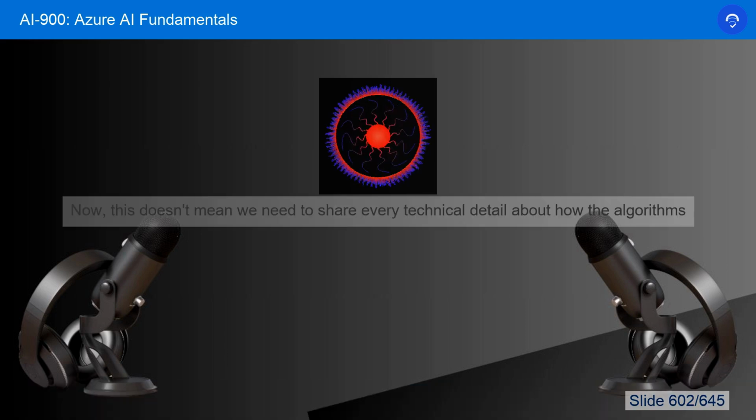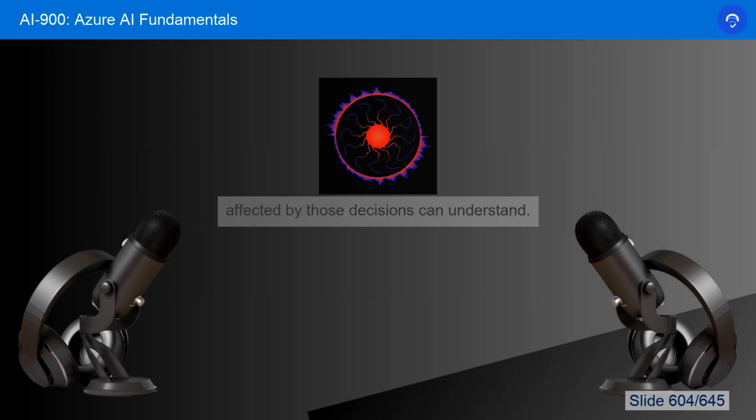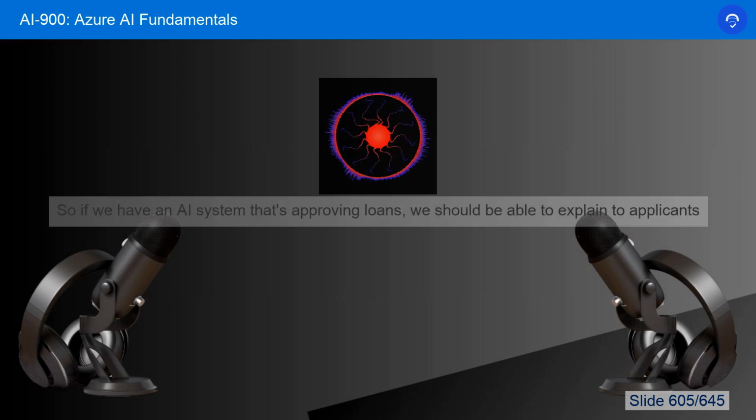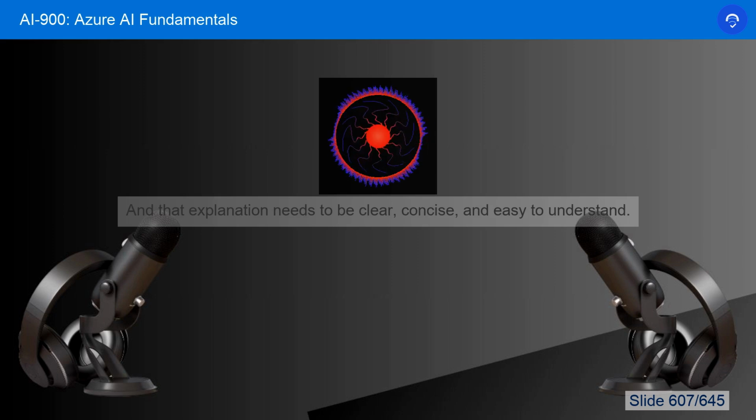Exactly. Now, this doesn't mean we need to share every technical detail about how the algorithms work, but we do need to be able to explain the decision-making process in a way that people affected by those decisions can understand. So if we have an AI system that's approving loans, we should be able to explain to applicants why they were approved or denied. And that explanation needs to be clear, concise, and easy to understand.